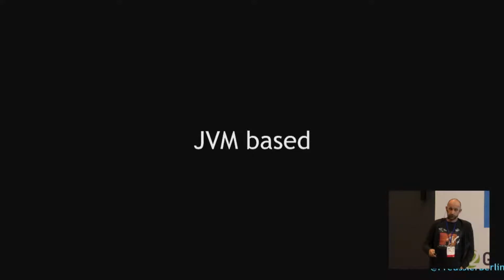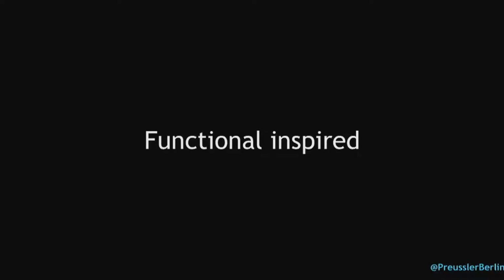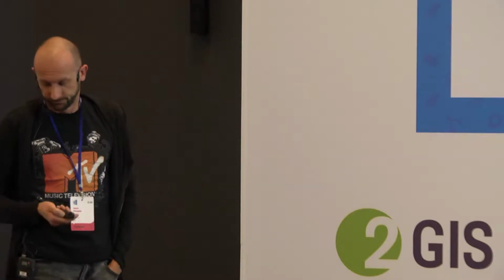It's a JVM-based language, so you can totally mix it with Java, especially in Android. Call Java from Kotlin, call Kotlin from Java, there's no problem here. It is an object-oriented language, but there are a lot of functional aspects that they took into the language. In the last years, functional with reactive became really hip. So having functional aspects like lambdas and function references, using them on Android or Java is a nice thing. And you don't have to wait for Java 8.